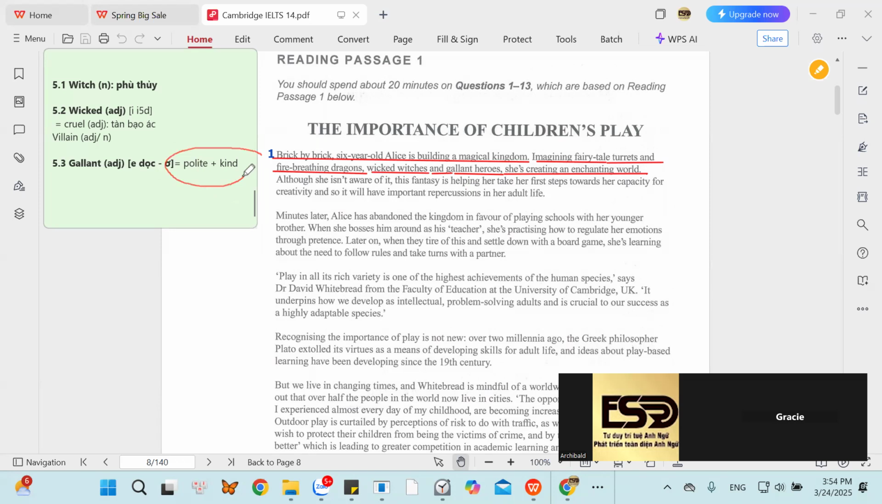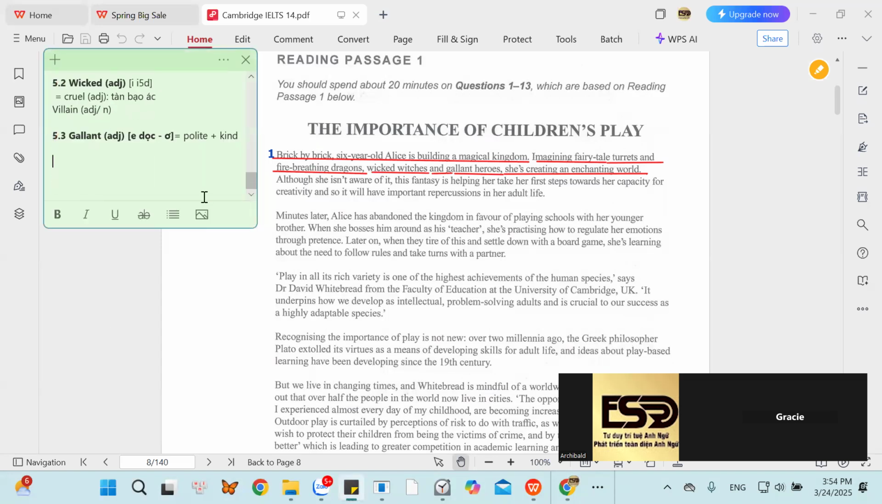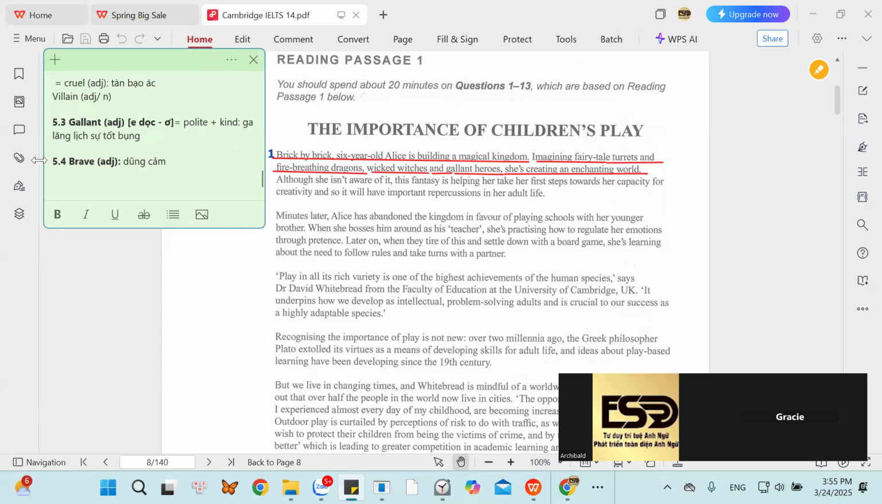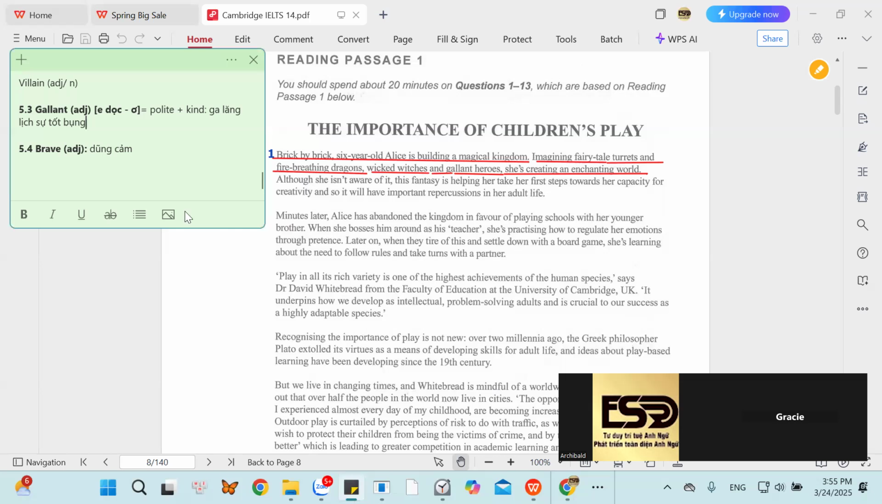If a man is polite and kind, he is a gallant man. If a boy is polite and kind to other people, he is a gallant boy. So gallant is not dũng cảm, okay, brave, all right? We have the word brave. That is an adjective that means dũng cảm. But here, the word gallant, that is tốt bụng in English. Don't use Google translation because Google translation is not correct in meanings.